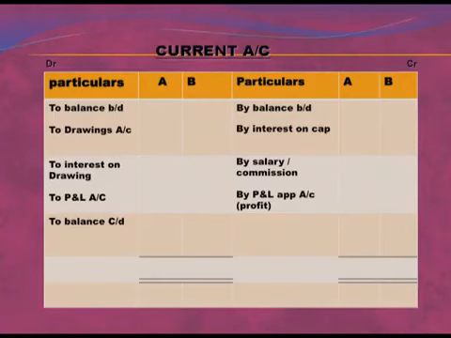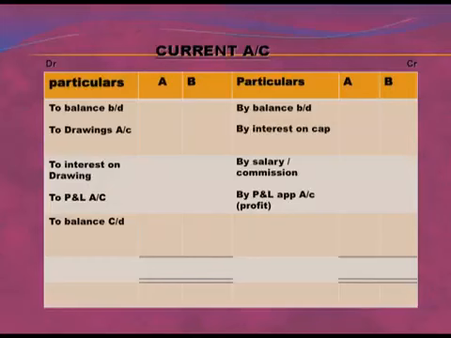If some debit balance of the partner is given, then we will write to balance brought down on the debit side. Second, to drawings. If some partner is withdrawing amount for his personal use, that will result in a decrease in his current account. That's why we will show this entry on the debit side. To interest on drawing, that will also result in a decrease in current account. That's why this entry will also be shown on the debit side.